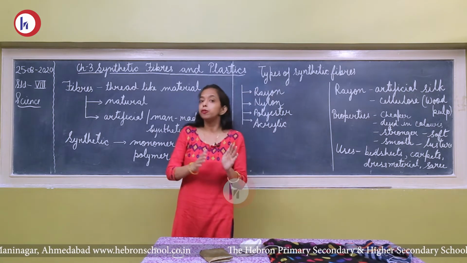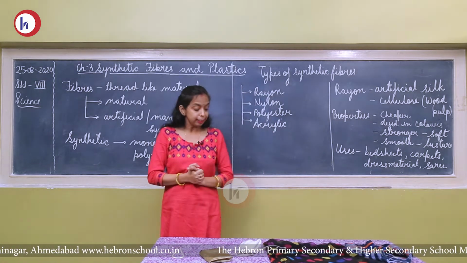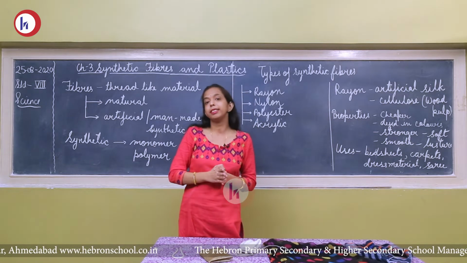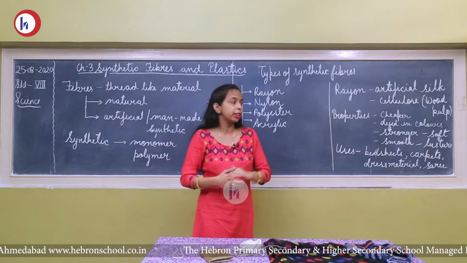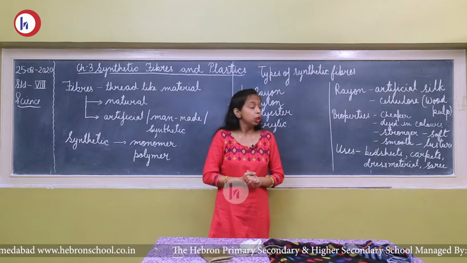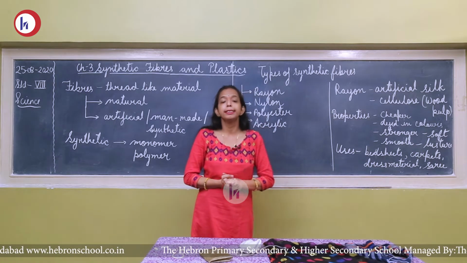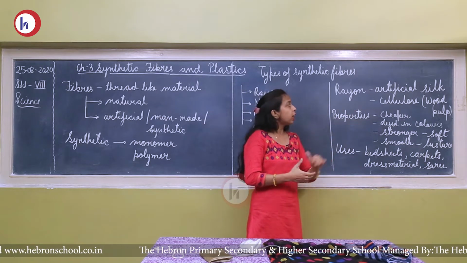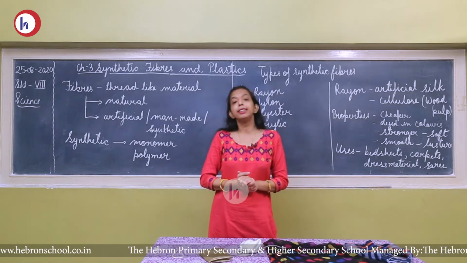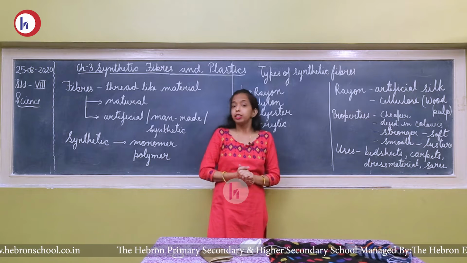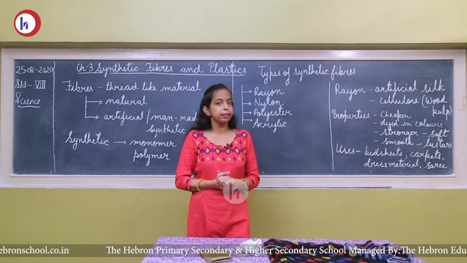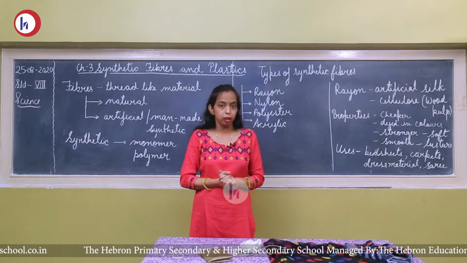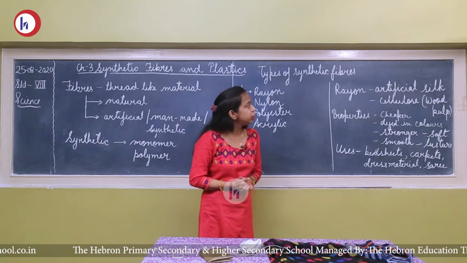Rayon is not a fully synthetic fiber. It is a semi-synthetic. Semi-synthetic means half of the characteristics are according to the natural fiber and half according to the synthetic fiber. So this rayon is known as semi-synthetic fiber. It is also known as artificial silk. Its appearance is just like silk. Silk also has a shining appearance. This rayon also has luster. It also has a shining appearance. So it is termed as an artificial silk.